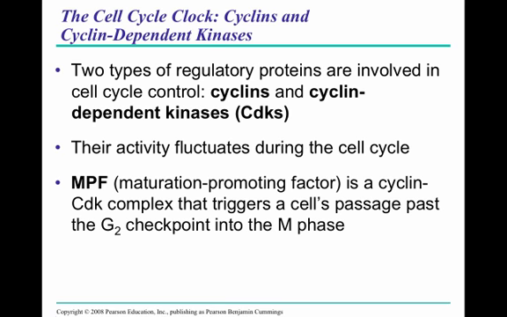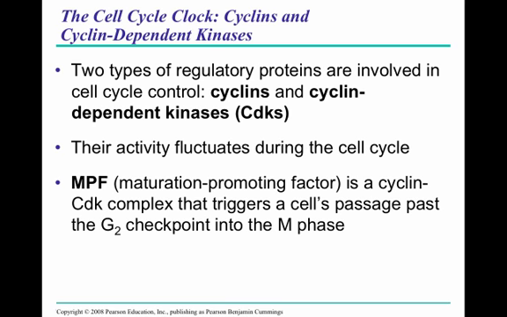But the one that we use as an example here in this text is called the maturation promoting factor, or the MPF cyclin. It is actually a cyclin CDK complex. So it's a cyclin and a cyclin-dependent kinase together. When they're together, we call it MPF. Okay? When those two things come together, that is the point in the cell cycle where the cell is ready to move past the G2 checkpoint and enter the M phase, right?